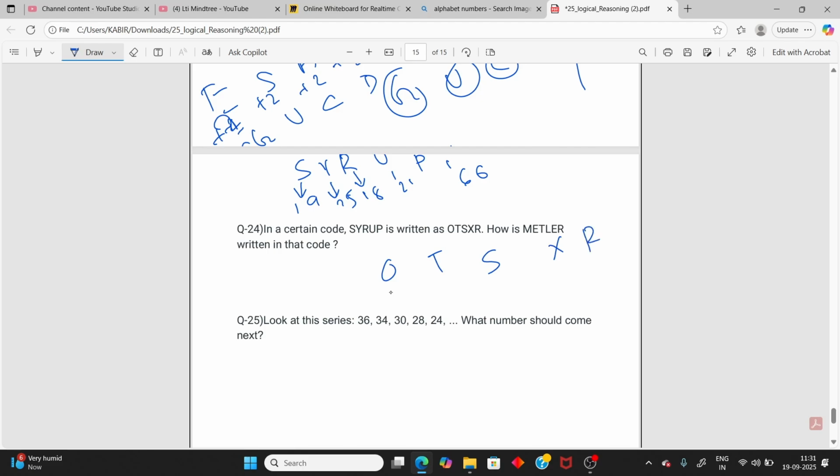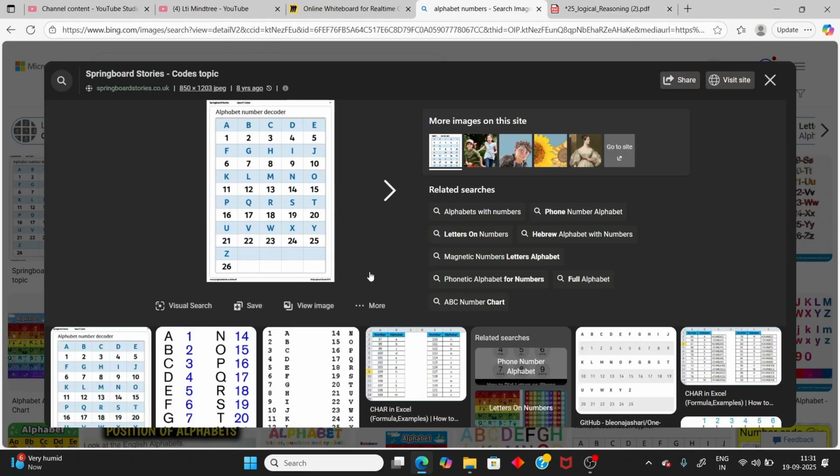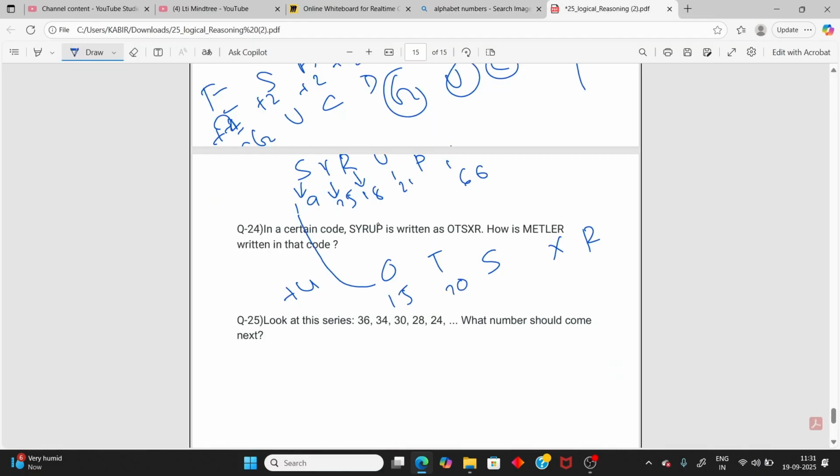O is number 15. So 15 to 19 is plus 4. And T is 20, so it is plus 5. Plus 4 then plus 5. Now 18 and S is 19, then plus 1.